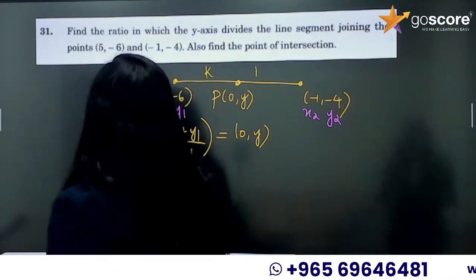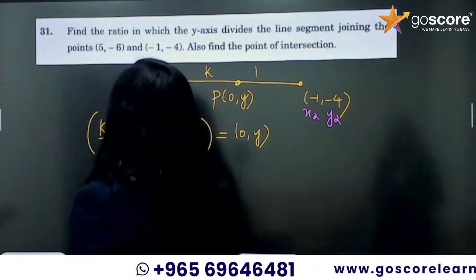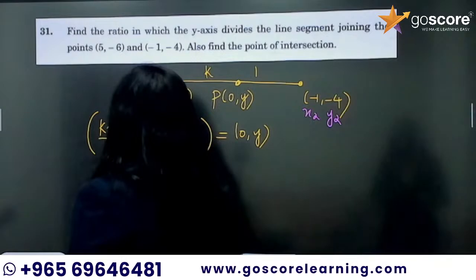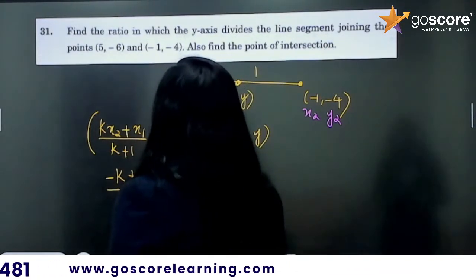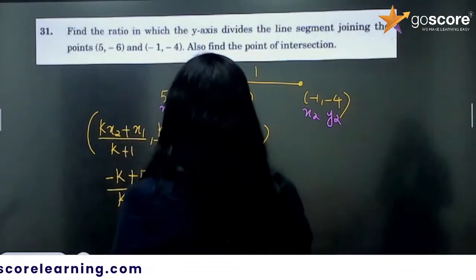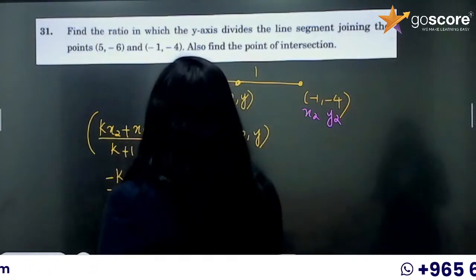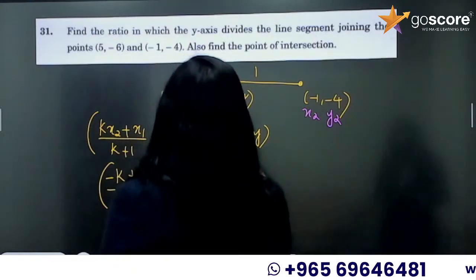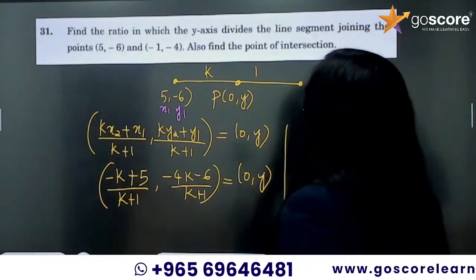So it's going to be k into, what is x2? -1. So it's going to be negative k plus what is x1? 5, by k plus 1. Then k into y2. What is y2? -4. So -4k plus y1, which is -6, by k plus 1, is equal to 0, y. If two coordinates are equal, you can equate the x coordinate and y coordinate.